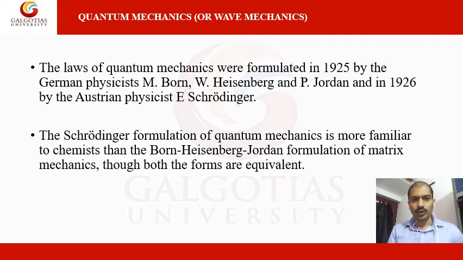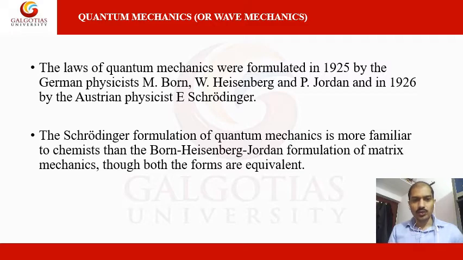As you know, the laws of quantum mechanics were formulated in 1925 by the German physicists W. Heisenberg and P. Jordan, and in 1926 by the Austrian physicist Erwin Schrödinger. So these are the people who gave the laws of quantum mechanics, and here we will also use a video to understand the explanation given by Werner Heisenberg.